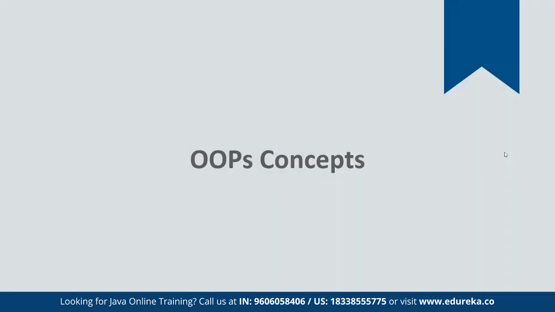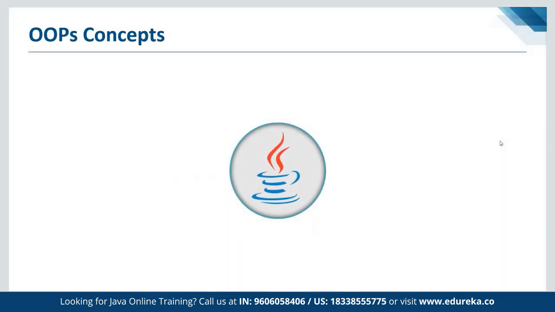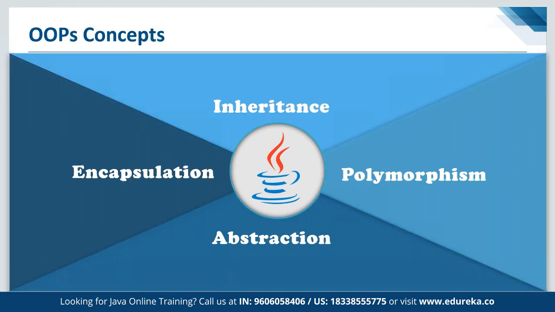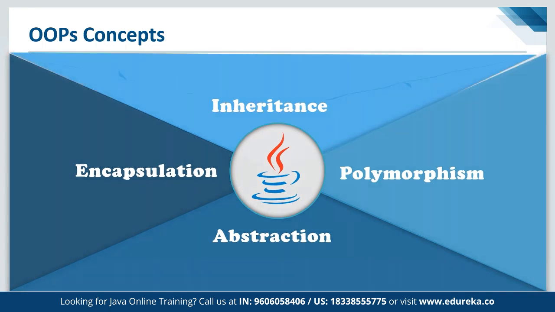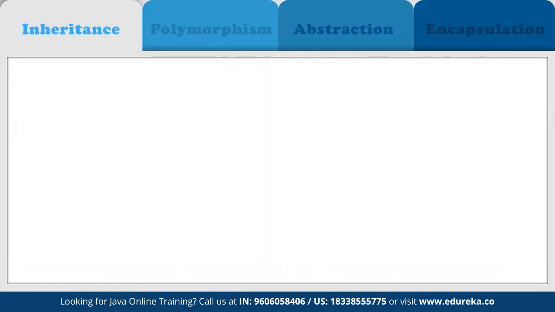Now, in terms of the OOPS concept, as we discussed, OOPS has four main components. First of all, we have inheritance, encapsulation, abstraction, and polymorphism. So first of all, let's talk about the inheritance part.